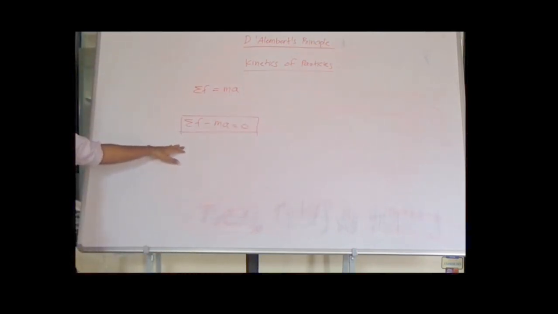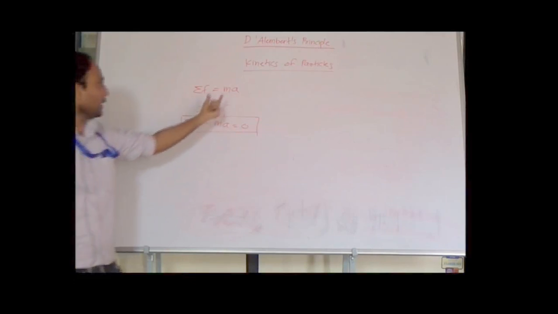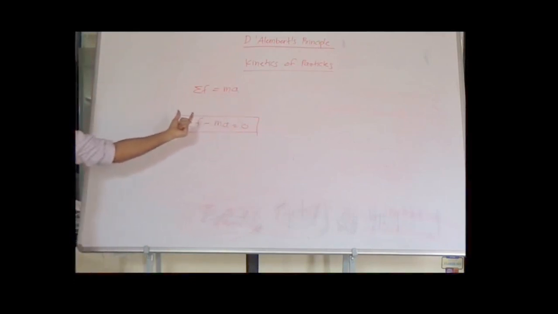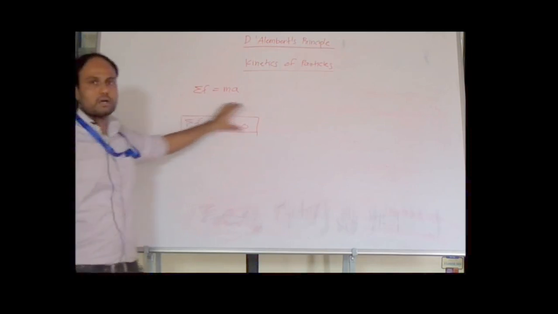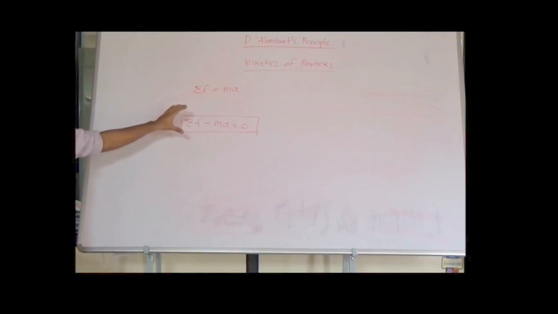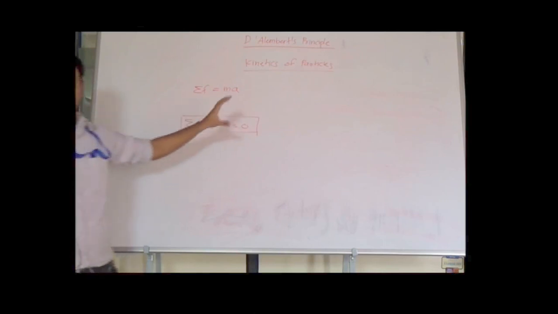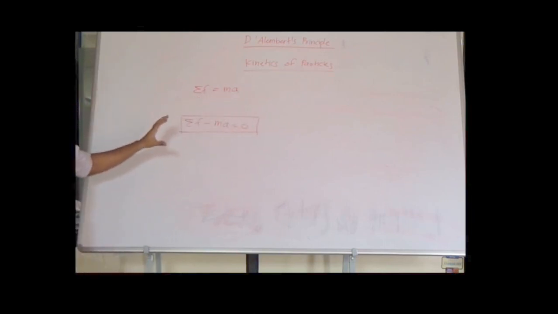This statement becomes D'Alembert's principle. The theoretical statement of the D'Alembert principle is that if we add the inertia vector ma with the negative sign to the summation of forces acting on a body, then the body comes in a dynamic equilibrium. That is the basic statement of D'Alembert's principle.